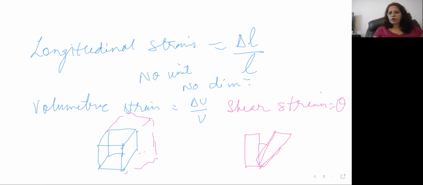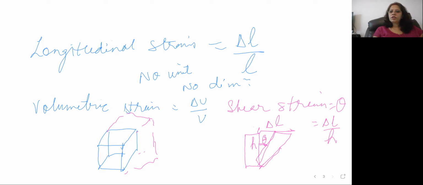So this will be your angle theta. This is your delta L and this is your H. So this theta is called your shearing strain and this is equal to arc upon radius. This is the shear strain.